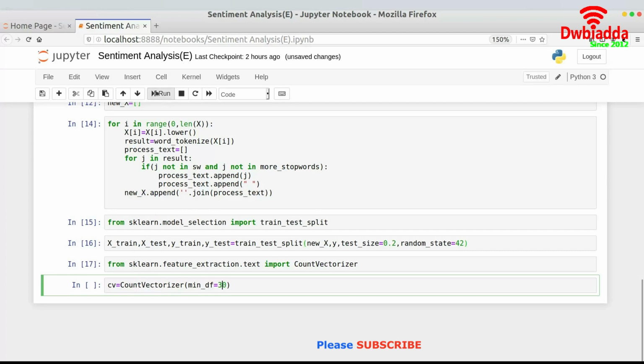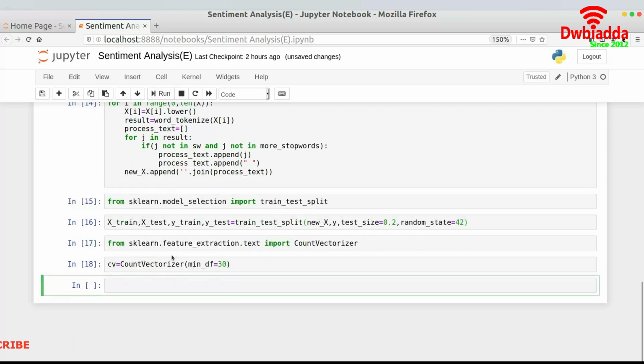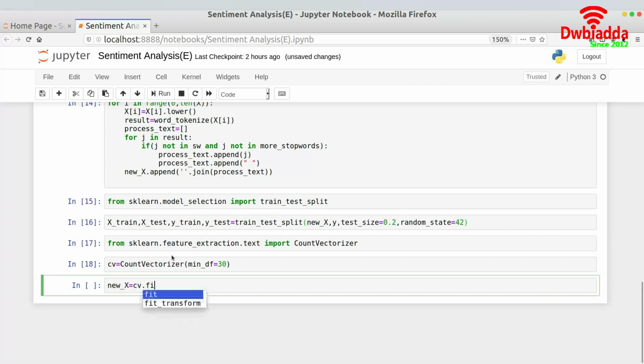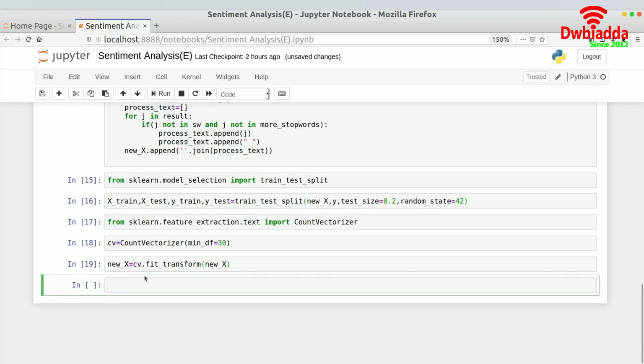So we would be doing the same, and let me just run this piece of code for you. Then new x is basically cv.fit_transform, and then we would pass in new x. So this will actually create the sparse matrix for me. A sparse matrix is a matrix consisting of zeros and ones. It can be twos and threes, but majorly it has a lot of zeros and a smaller number of elements set up. So let me run this piece of code as well.